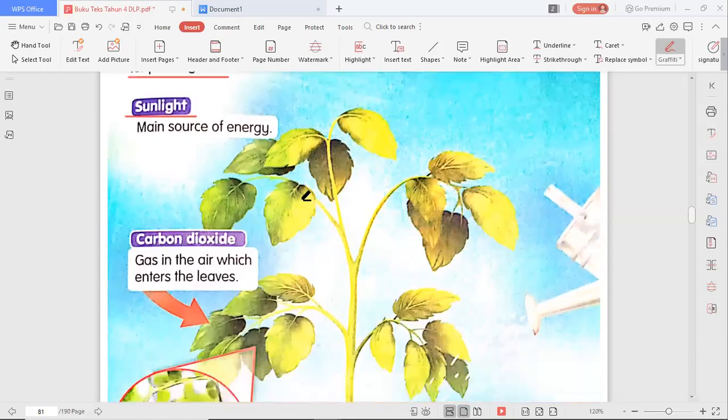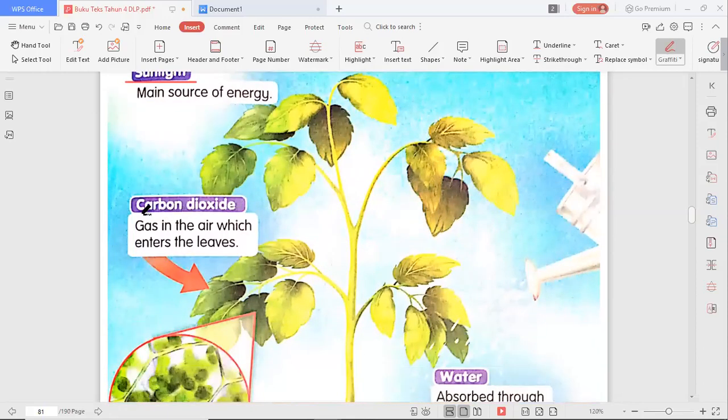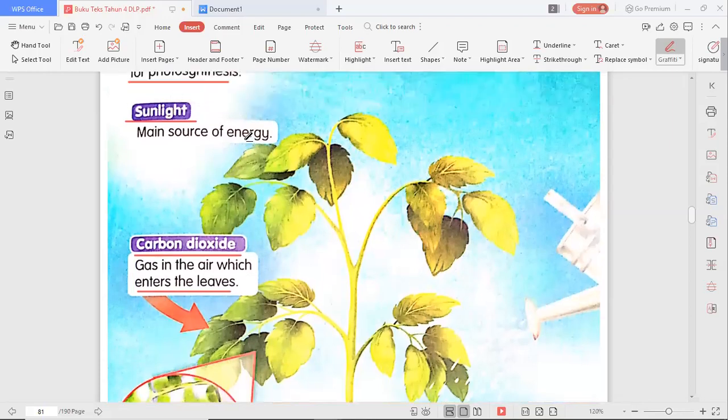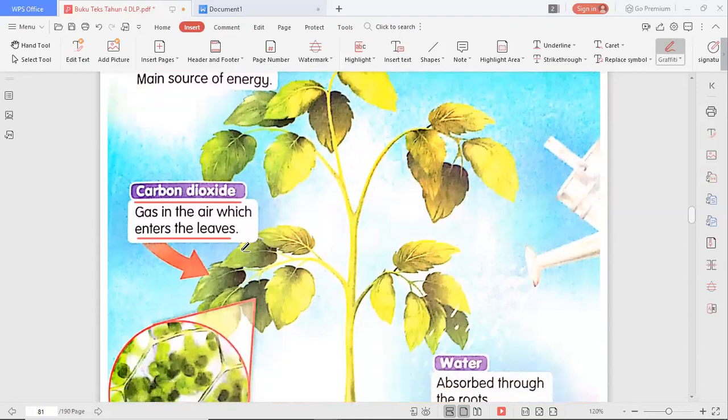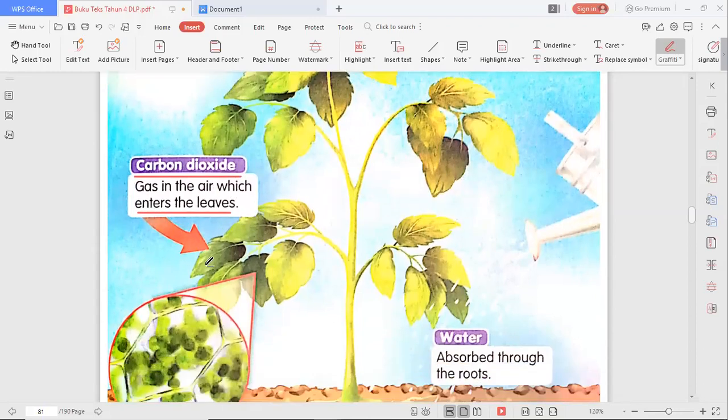So next, carbon dioxide gas. Yes, of course, carbon dioxide is in gas form. Gas in the air which enters the leaf. The sunlight enters from the top, or we can say the surface of the leaf, but the carbon dioxide enters from the bottom of the leaf.